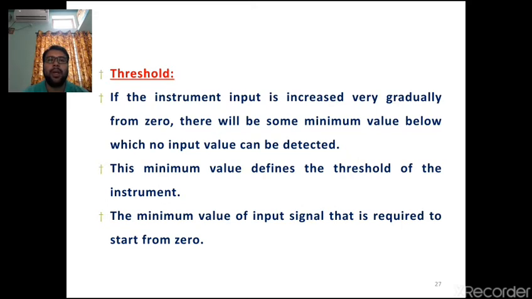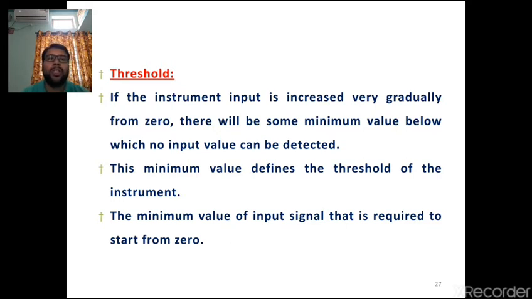And threshold. Why does threshold play a very important role? If the instrument input is increased very gradually from zero, there will be some minimum value below which no input value can be detected. Then threshold comes into the picture. That minimum value defines the threshold of the instrument. That means whatever the minimum value to be measured, that threshold capacity has to be given to the instrument in order to measure the particular quantity.